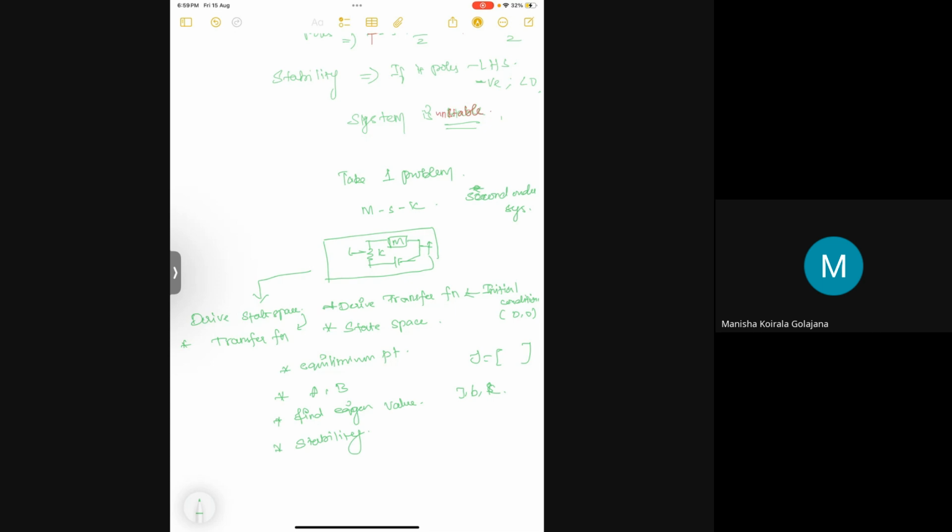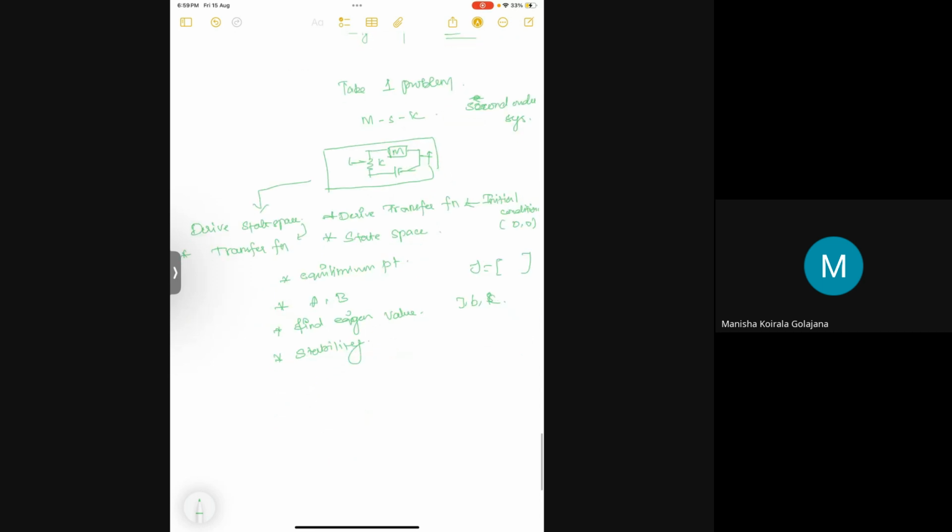When you try solving this problem, you will see the perspective where we are making mistakes, or how to go to the next step from one step. Some might get stuck in one. So you should be able to come out of it by solving different problems. Then once you do this successfully for a mass spring damper, take a rotational system or a simple pendulum, which is a non-linear system, then linearize it and do all these things again. So this will give you good practice.